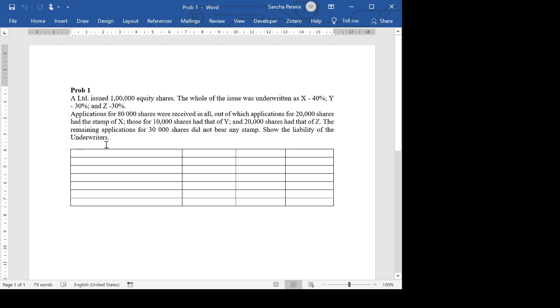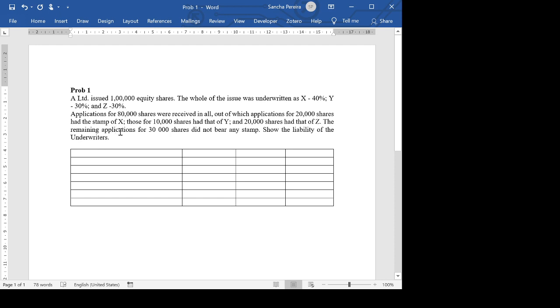Okay. Applications for 80,000 shares were received in all. Now, applications from whom? If the shares are issued to the public, applications are received from the public, the investing public, the general public. Applications for 80,000 shares were received in all. Remember, 1 lakh equity shares were issued.